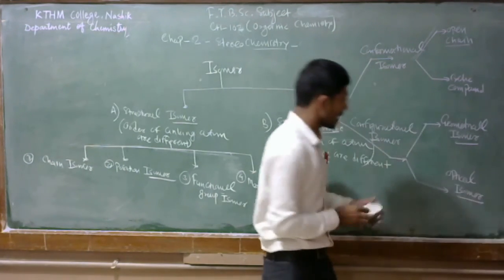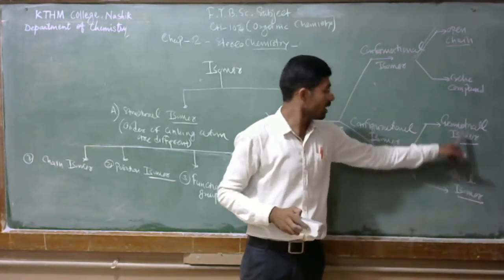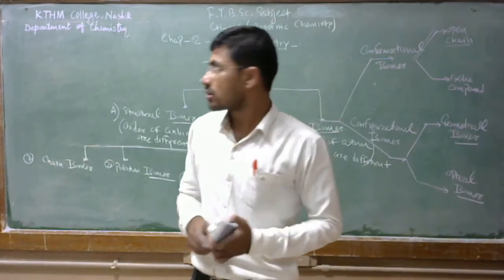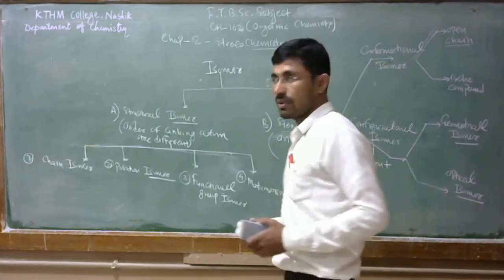In chiral compounds we observe optical isomers, and in alkenes we observe geometrical isomers. So in this way we can classify the stereoisomers.